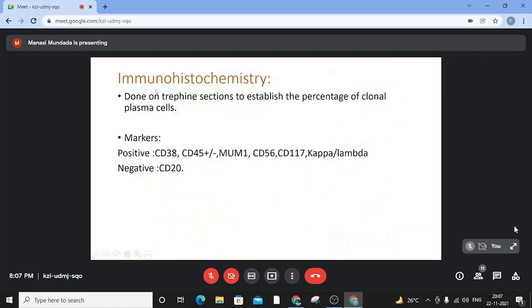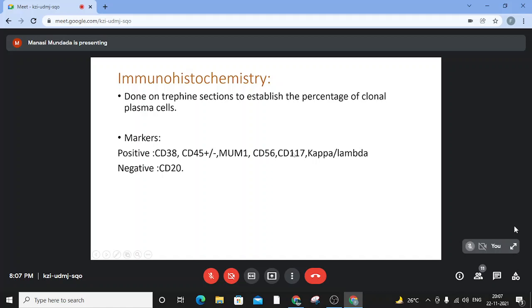So what's the role of IHC? Like I stressed earlier, it is to be done on trephine sections to establish the percentage of clonal plasma cells, because the definition as of now says that the IHC on the trephine should be used to prove the clonality and the percentage of plasma cells. The markers that we commonly use are CD38, CD138, CD45, MUM1. CD38, CD138 and MUM1 are markers of plasma cell differentiation.